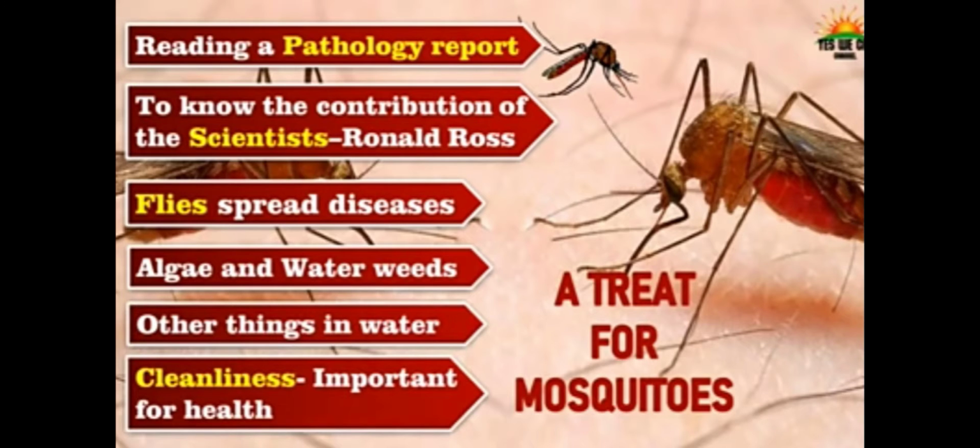In this chapter, we are going to see how to read a blood report, how to read a blood test report, how flies spread diseases from one person to another, what is meant by algae, how to clean ourselves, and how to prevent ourselves from mosquito bites. These are the things we are going to see in this chapter.